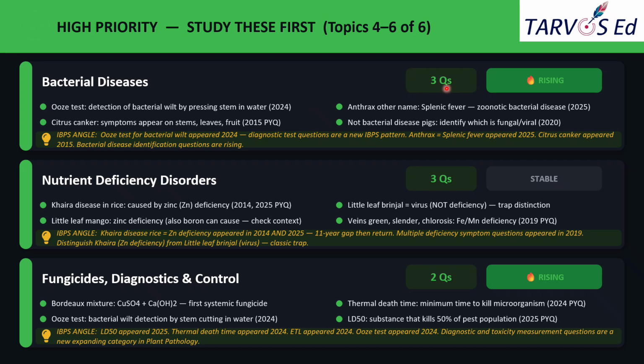Three questions have come so far from 2013 to 25. And this one is tagged as rising, which means it has a rising trend. You can expect questions from this topic. Okay. And the first point is the ooze test. So this is mainly for detection of bacterial diseases. This test detects bacterial wilt.